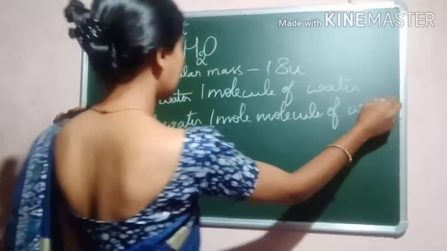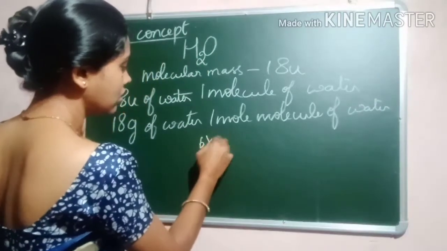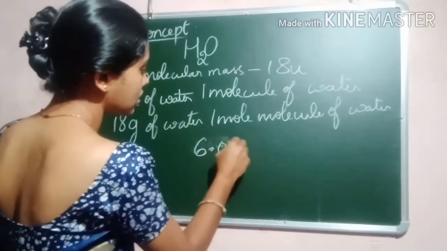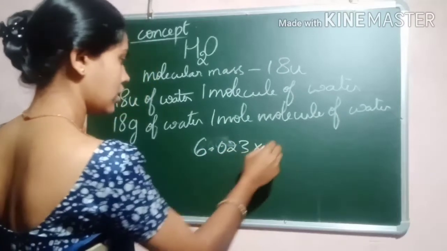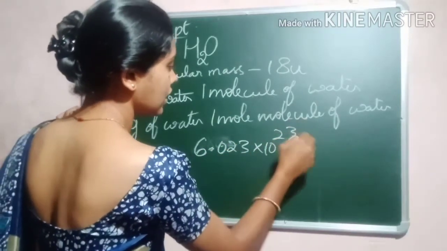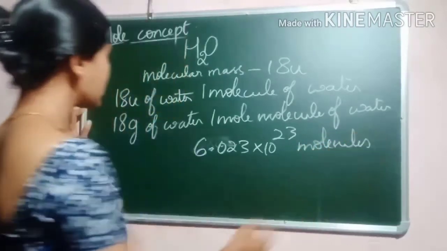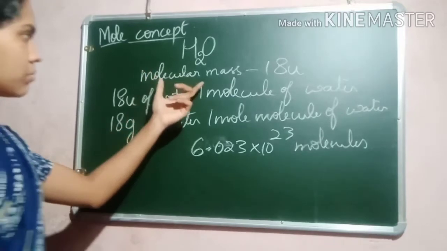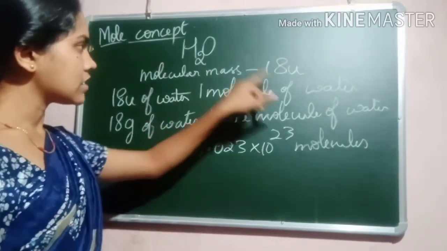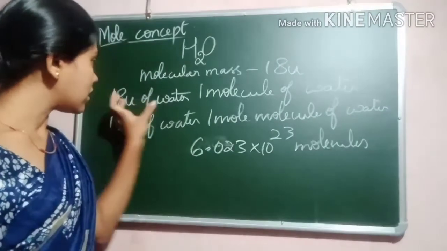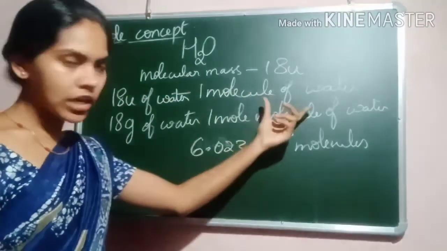That is nothing but 6.023 into 10 to the power 23 molecules of water. So what does it mean? Molecular mass of water is 18 atomic unit, which means 18 atomic unit of water consists of 1 molecule of water.